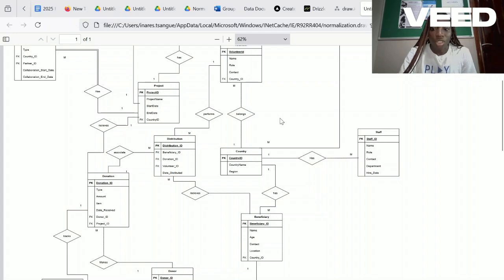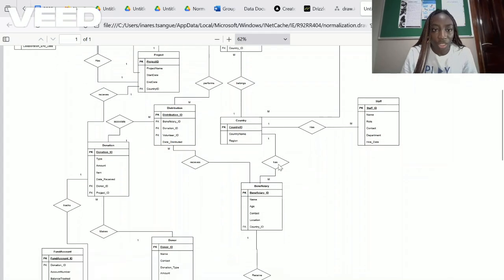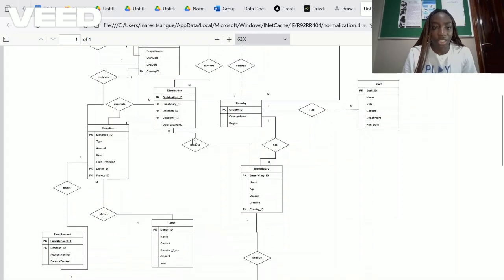Furthermore, we structured country information separately and linked it to the members and volunteers through a country ID, which helps maintain geographic data integrity without repeating country names elsewhere. And finally, we have the distribution, which we better defined to track how the beneficiaries receive donations. By doing this, we ensure that the schema is in the third normal form, where every field depends only on the primary key and nothing else. Overall, normalization made the database more efficient and consistent, and it helped support better decision making, reporting, and scalability for the organization's future needs.